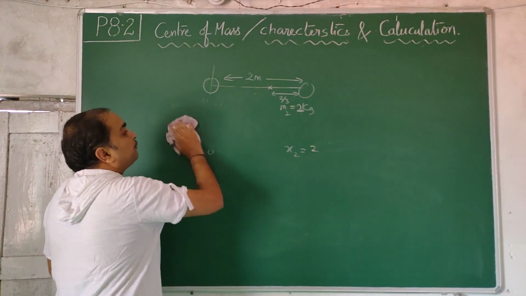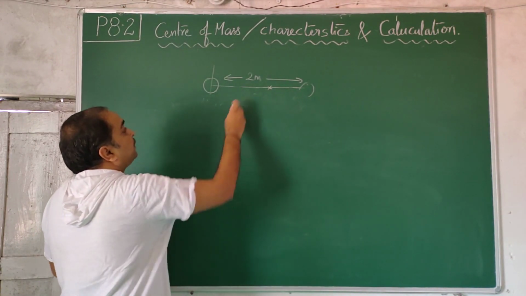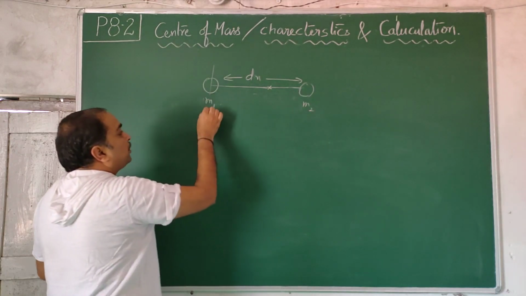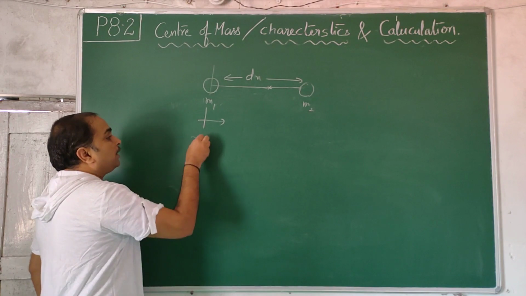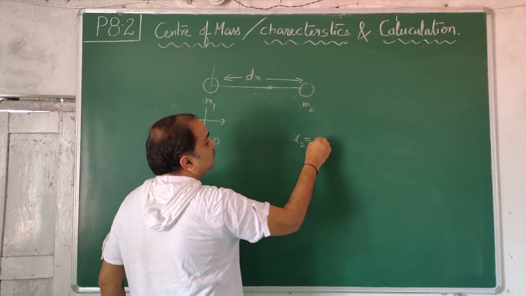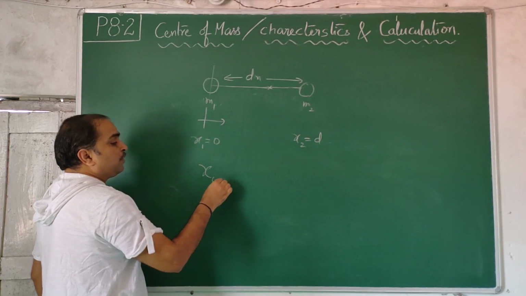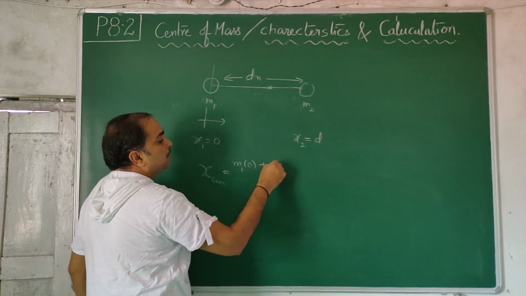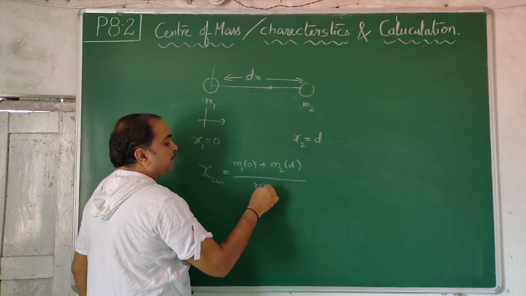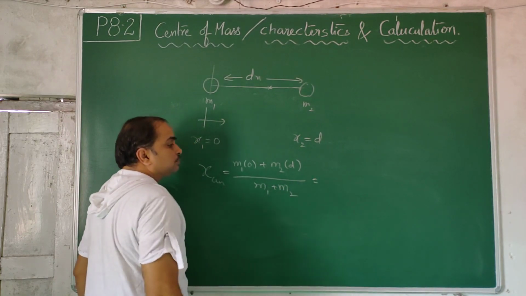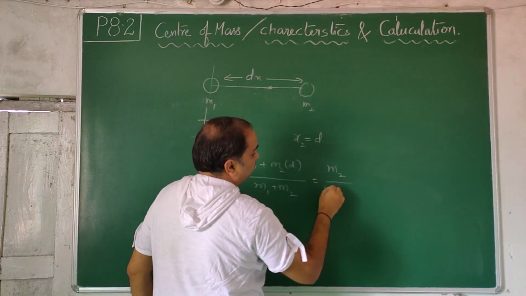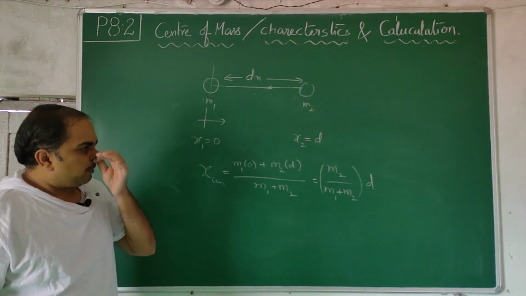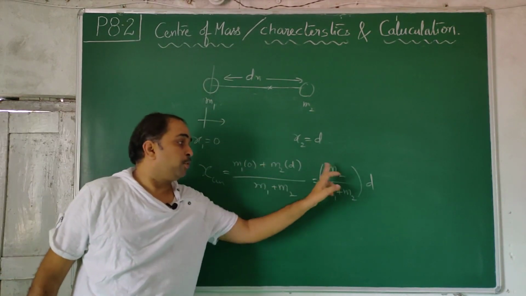Let the first mass be M1, second mass be M2, and the distance of separation between the particles be D. If you take M1 as origin, x1 is equal to 0, x2 is equal to distance D. Then xcm from M1 comes as M1 into 0 plus M2 into D by M1 plus M2, that is M2 by M1 plus M2 into D. So the distance of center of mass from M1 is M2 D by M1 plus M2.